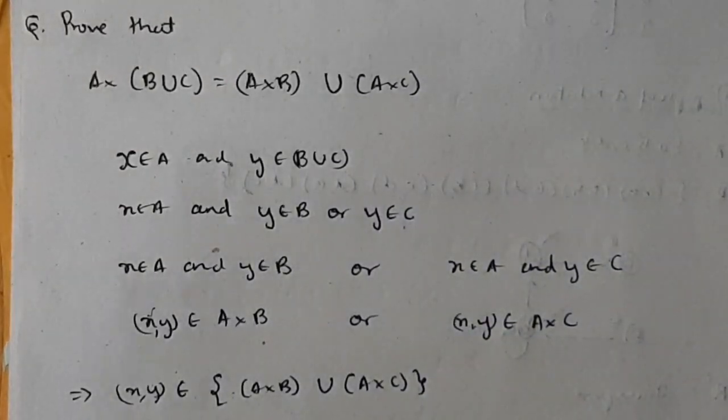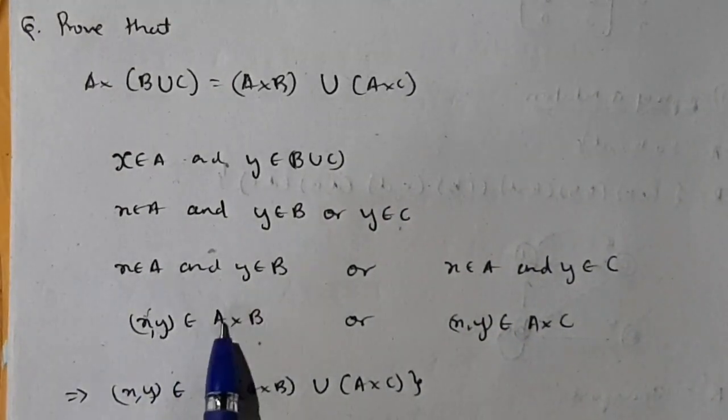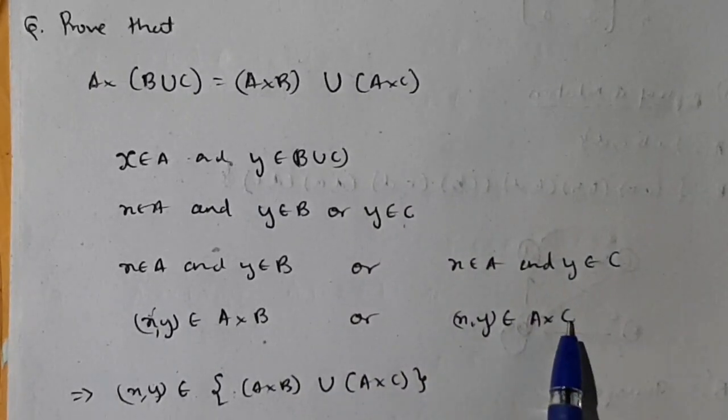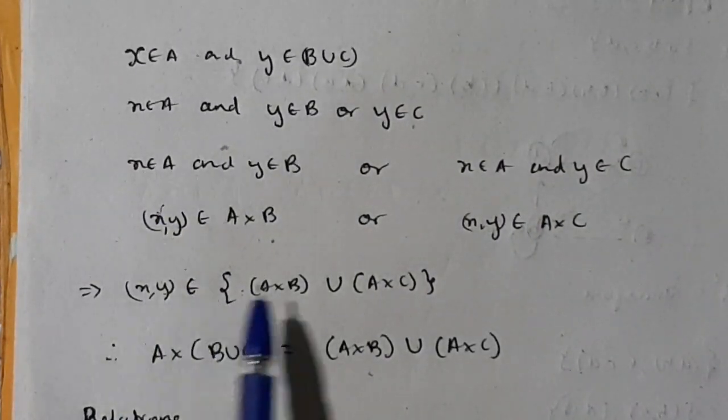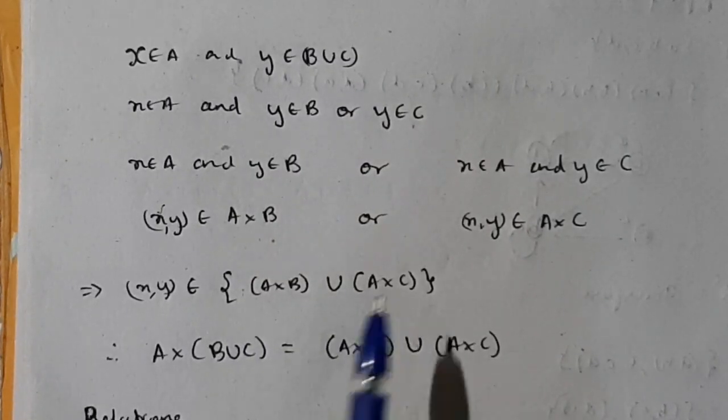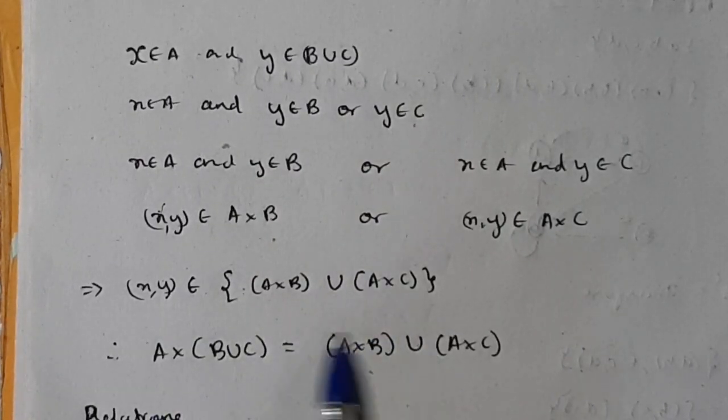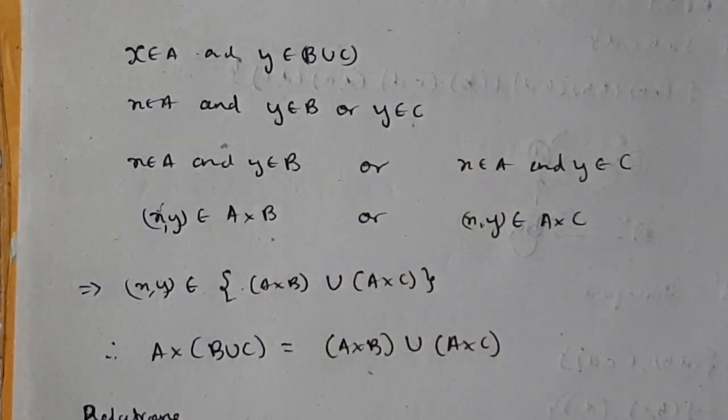In the next step you will write x comma y belonging to A cross B, or x comma y belonging to A cross C. Then after writing that, you take x comma y as common, belonging to A cross B union A cross C. Then finally you will write the equation you had to prove. In that way you have to solve the questions if they ask for a proof.